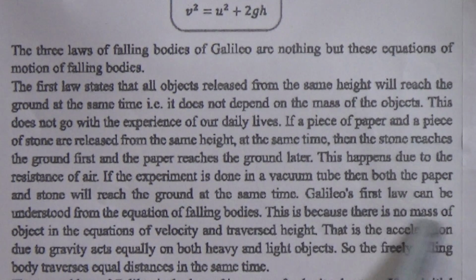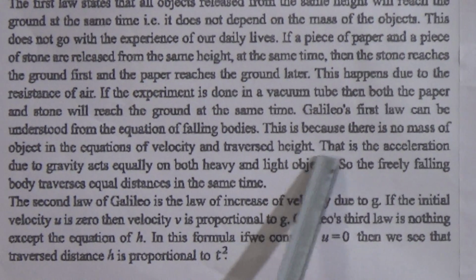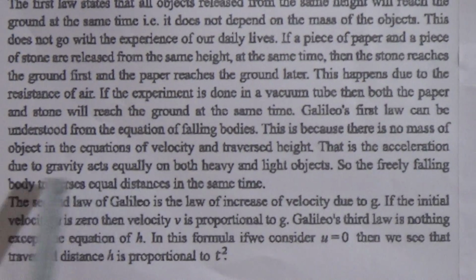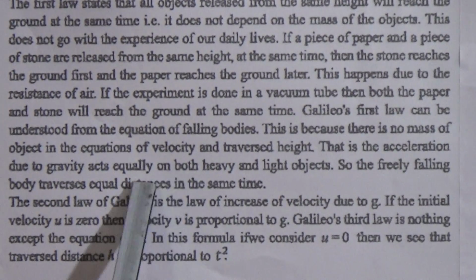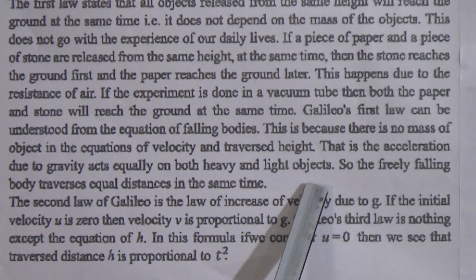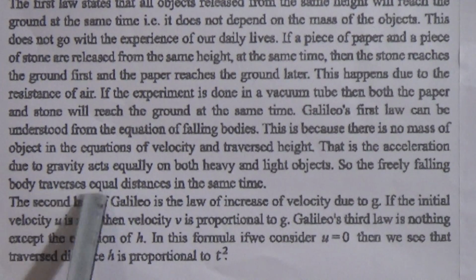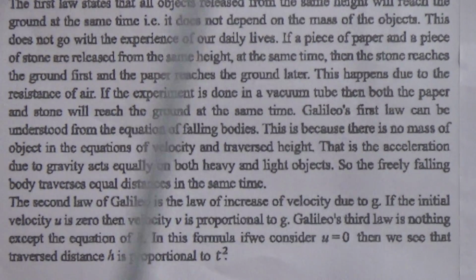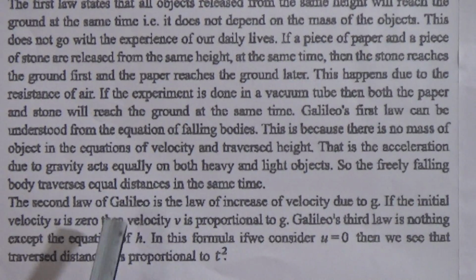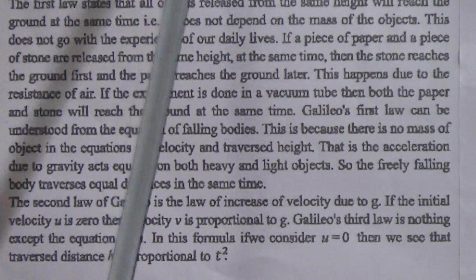This is because there is no mass of the object in the equations of velocity and traversed height, and that is why the acceleration due to gravity acts equally on both heavy and light objects. So the freely falling body traverses equal distance in the same time, and this is the first law. Okay, now come to the second law.